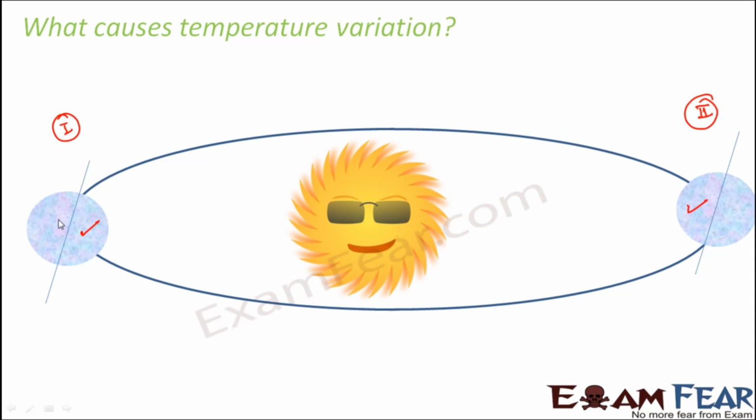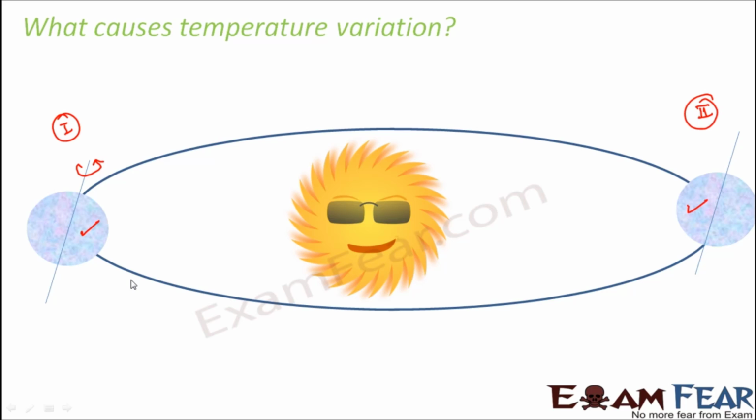Now, one more important thing to be noted is that earth is revolving around the sun. At the same time, earth is also rotating about its own axis. So this is the axis of the earth, and it is also rotating about itself. So you can just imagine, as it rotates about itself and it is also revolving around the sun, at every point of time, only a particular part of the earth is receiving the heat and light from the sun. So that part of the earth is having a higher temperature when compared to the other part.